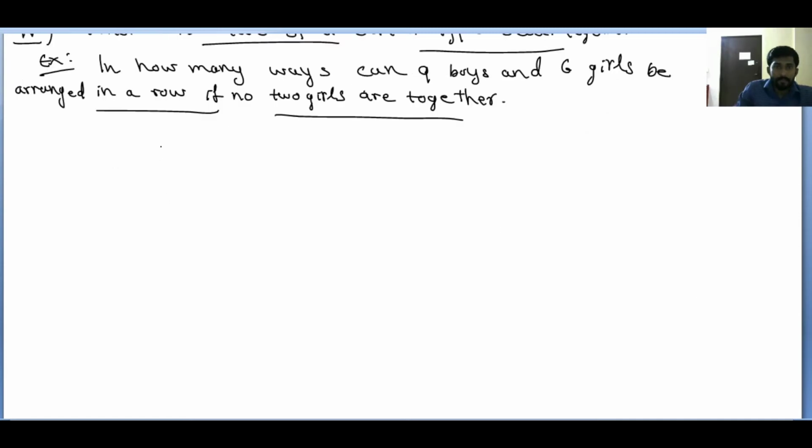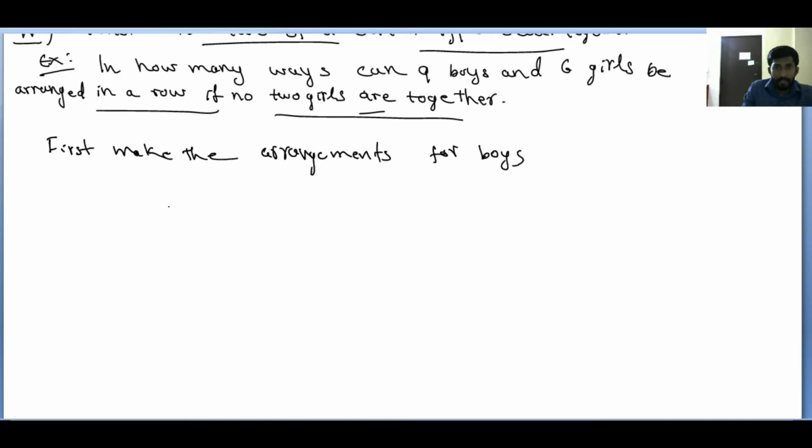Okay. See the question again. In how many ways can 9 boys and 6 girls be arranged in a row if no two girls are together? See, 9 boys and 6 girls are given. So, first make the arrangements for boys.